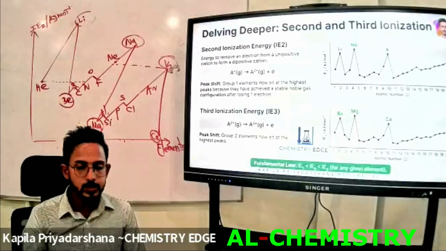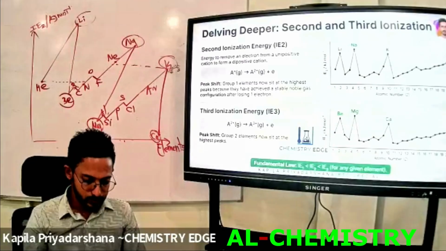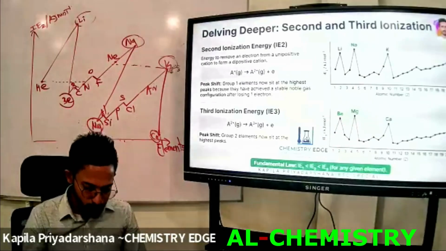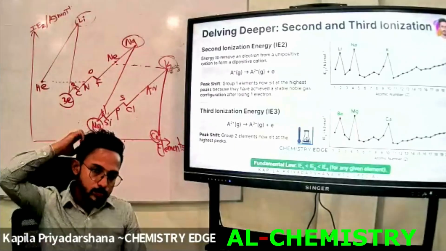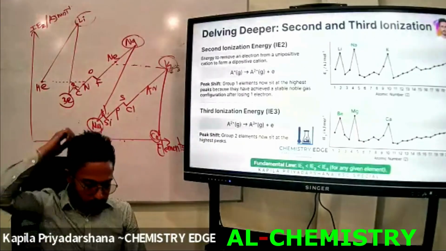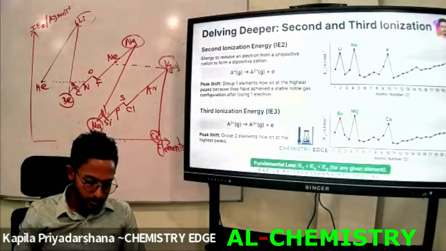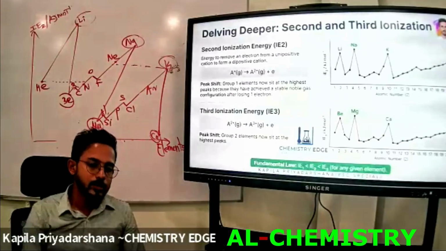Okay, the next point, write down the next point. Group 2 elements are at the troughs.